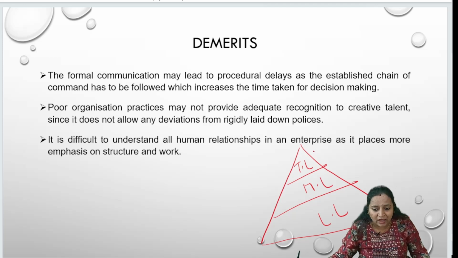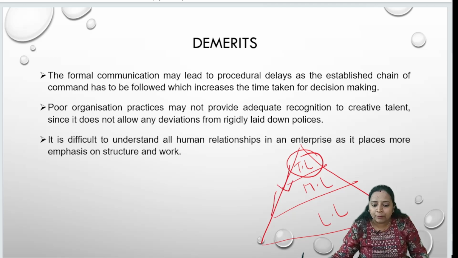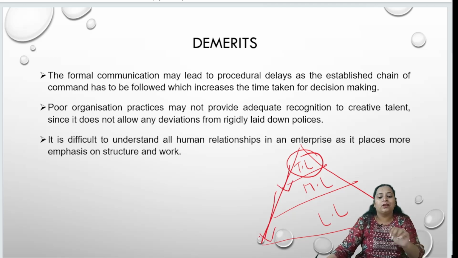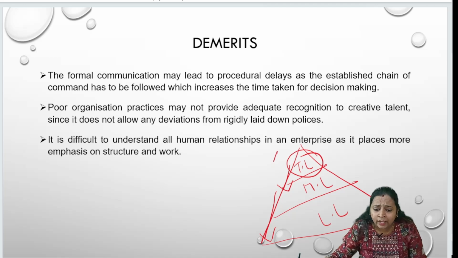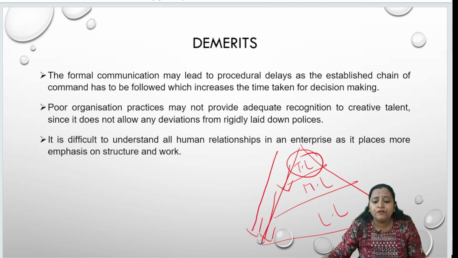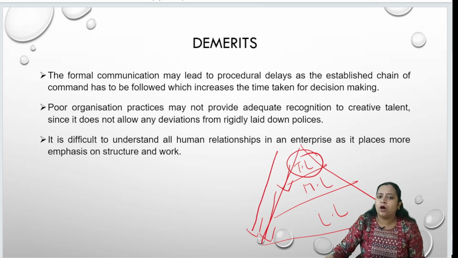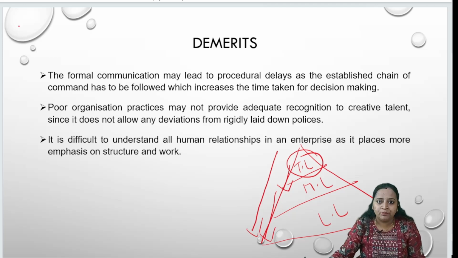Any decision you have to take, first it has to be taken by the top level management, then it has to move to the middle level, then from the middle level it has to go to the lower levels of the management. This will take so much time. If you want to take any quick decisions in the organization, that is highly impossible.